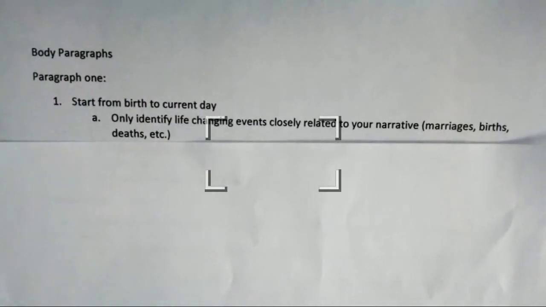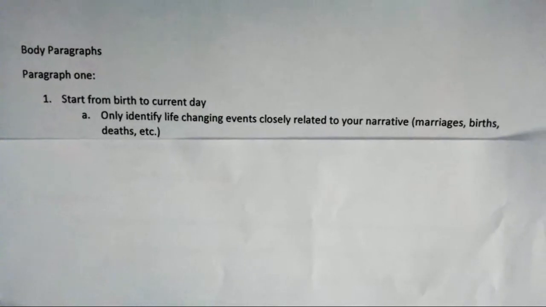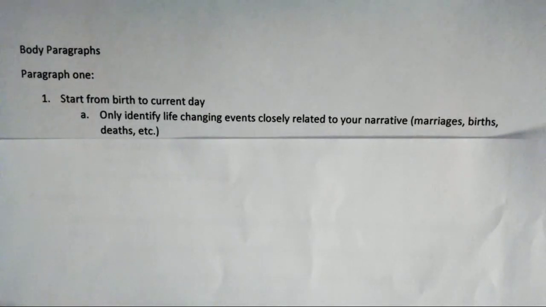You only want to identify life-changing events closely related to your narrative. So marriages, births, and deaths. I want you to be talking about marriages that are close. So if your parents remarried, or if you had a brother or a sister, or if someone close in your family died. I don't need to know about Aunt Fanny who is related to your brother, sisters, and so on.